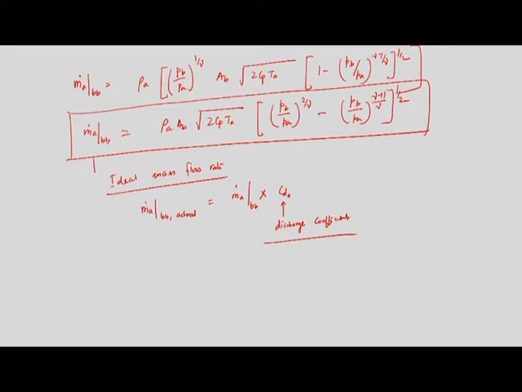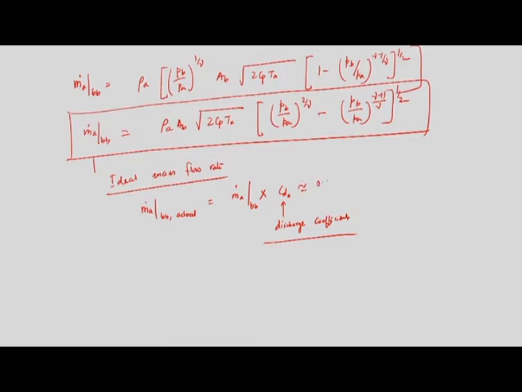That means, we have calculated the mass flow rate at section B using an isentropic process. There we did not consider the frictional losses, but in reality there will be frictional losses, and to take into account those losses, the actual mass flow rate will always be less than that predicted by this equation, and that will be multiplied by a factor which is known as the coefficient of discharge or discharge coefficient. So, very important, the Cd value is almost equal to 0.9.